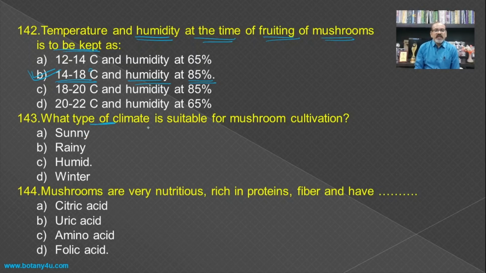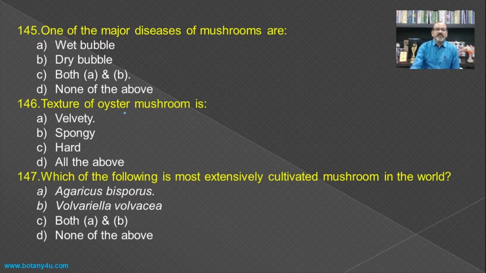Then what type of the climate is suitable for the mushroom cultivation? Usually there is need of the moisture or the humidity in the nature, and hence the humid type of the atmosphere is an important factor for the cultivation of the mushroom. Then mushrooms are very nutritious, rich in the protein, fiber, and have. If you see the citric acid, uric acid, amino acid and the folic acid. So the folic acid is prominently present in the mushrooms.